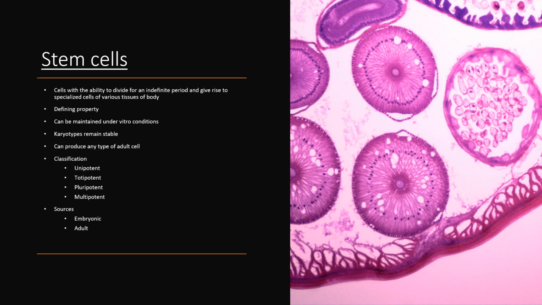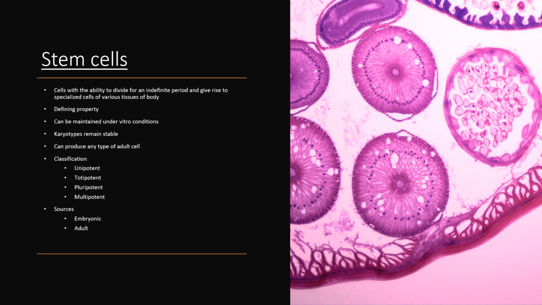Stem cells. Stem cells are the cells which have the ability to divide for indefinite periods and which can give rise to specialized cells of various tissues of the body. Two defining properties of stem cells are their ability to differentiate into other cells and their ability to self-regenerate. It can be maintained in in vitro conditions for extended periods using artificial medium. Its karyotype remains stable even after many divisions. It can produce any type of adult cells of the organism.